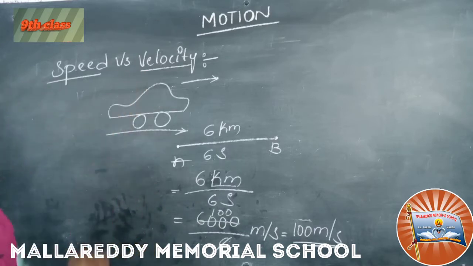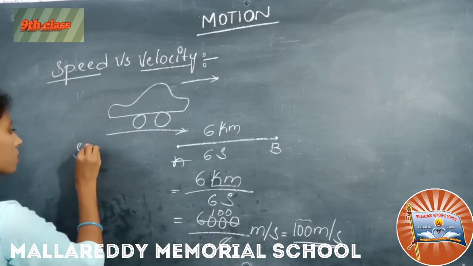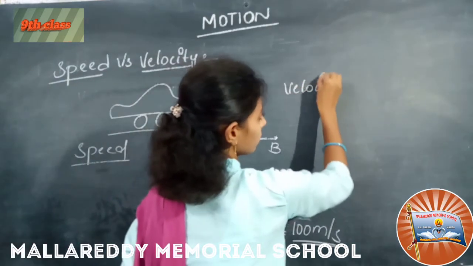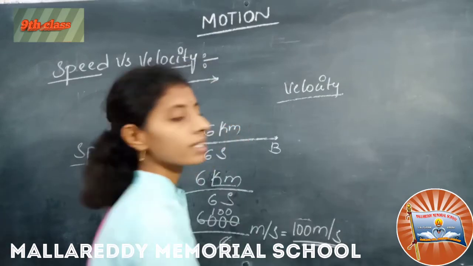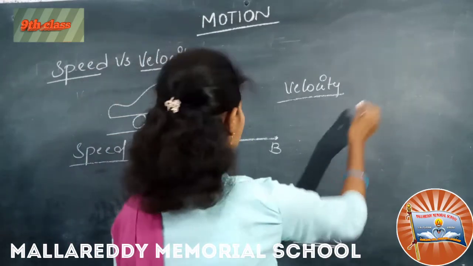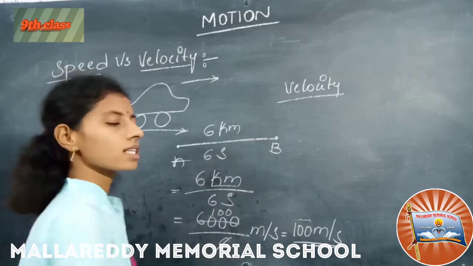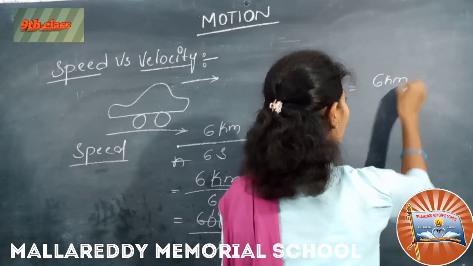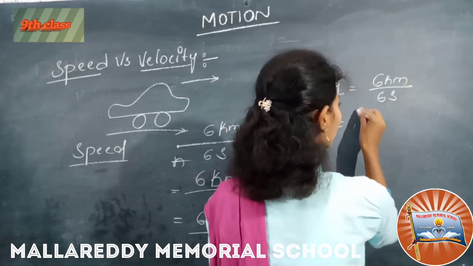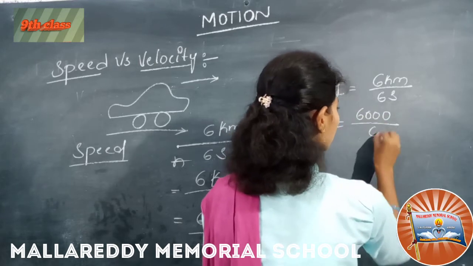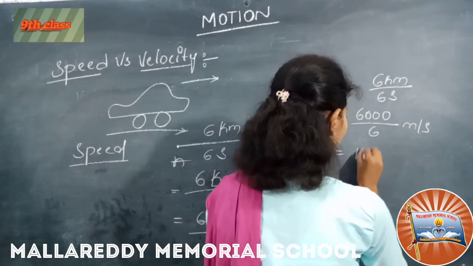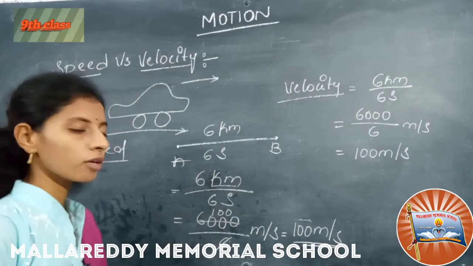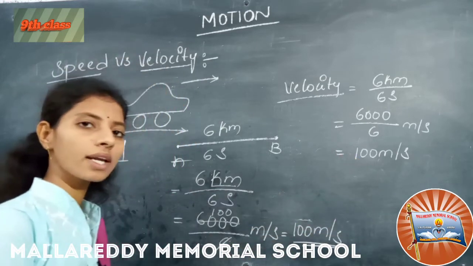Now I want to calculate velocity. We know that velocity is nothing but displacement by time. What is the displacement here? A to B, that is 6 kilometers. The time is 6 seconds. So 6 kilometers by 6 seconds. Here also we will get the same 6000 by 6 meter per second. So the speed is the same as the velocity in magnitude.